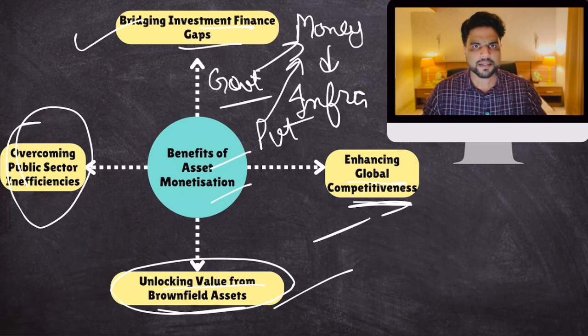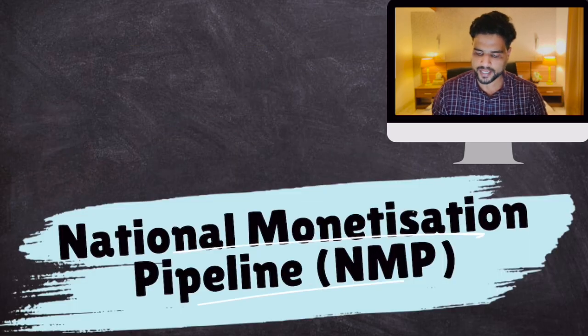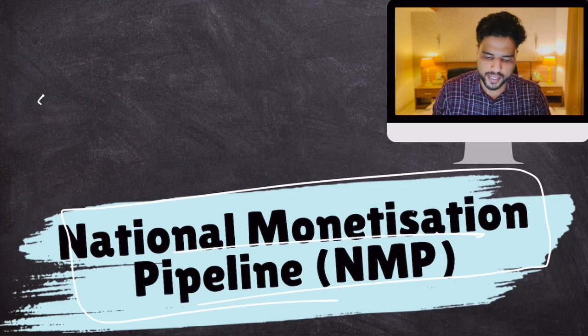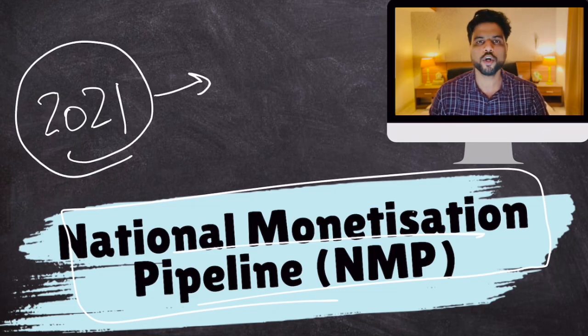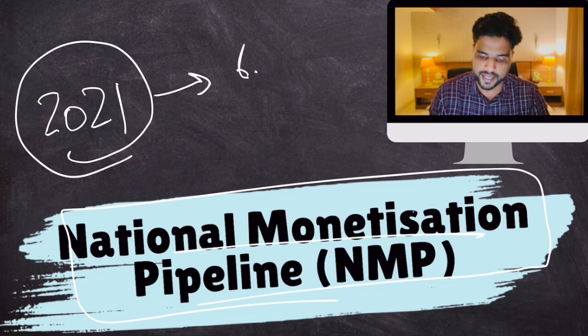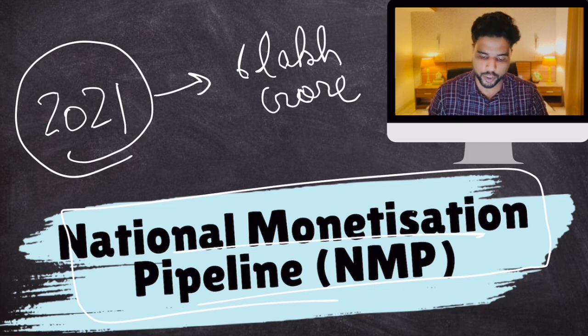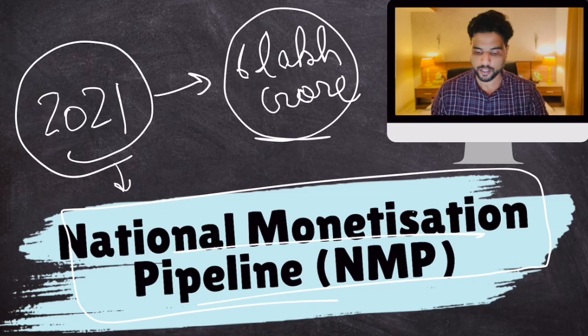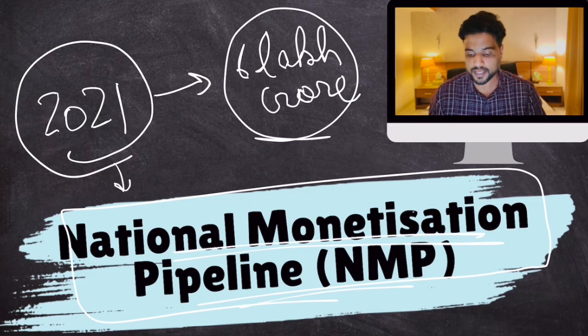Now, in your notes, I have given what is National Monetization Plan. National Monetization Plan was launched in 2021, and through this, government wanted to monetize 6 lakh crore worth of infrastructure assets. The period was till 2025, and government wanted to monetize 6 lakh crores of infrastructure assets through this. Now the details of national monetization pipeline are given in your notes. So do check that out. They can ask a question.